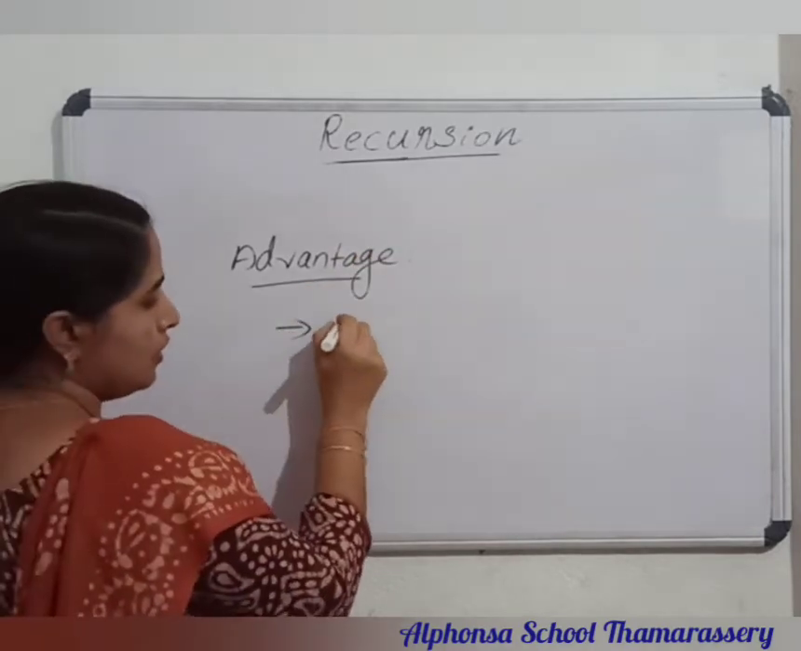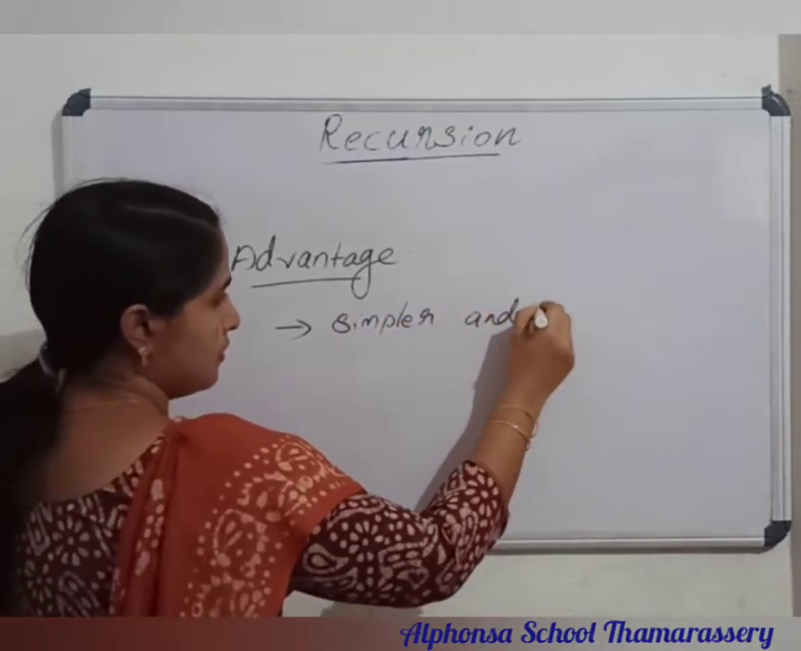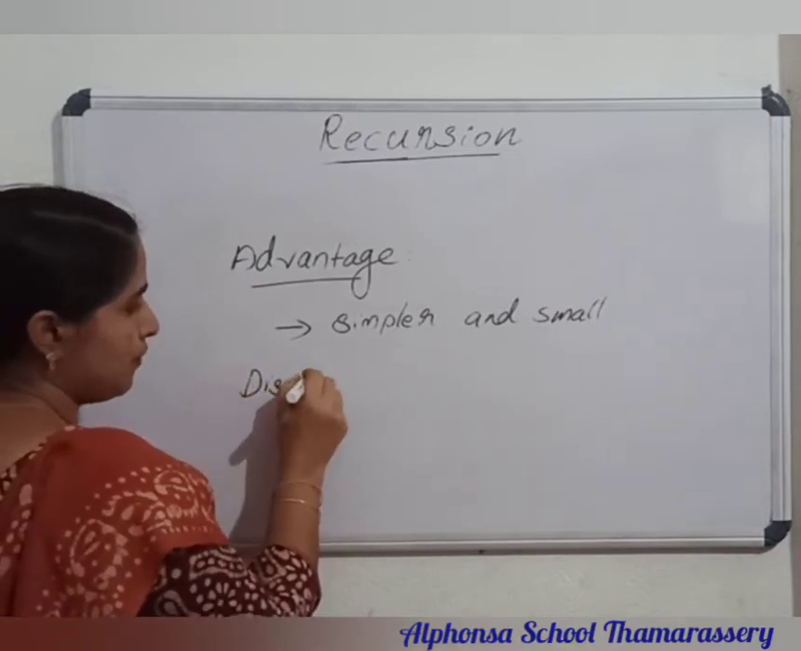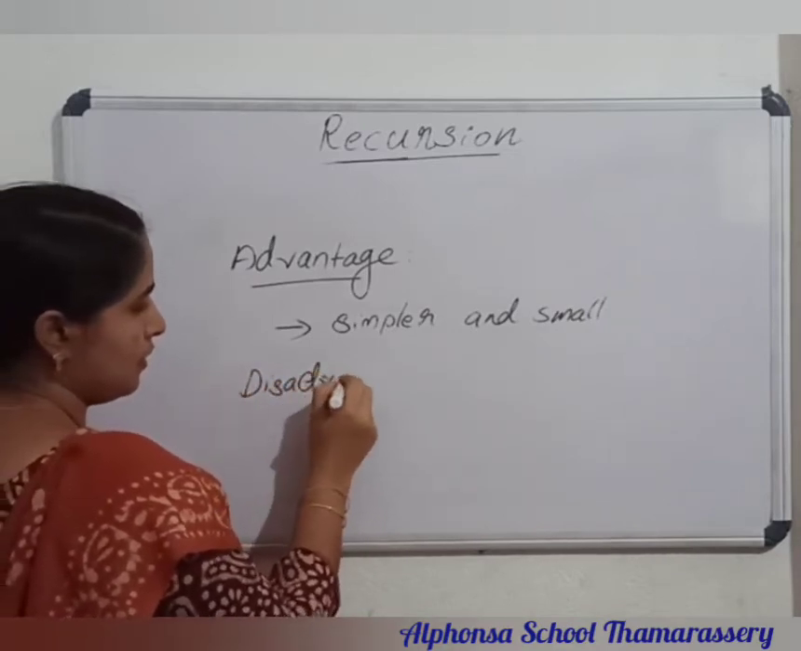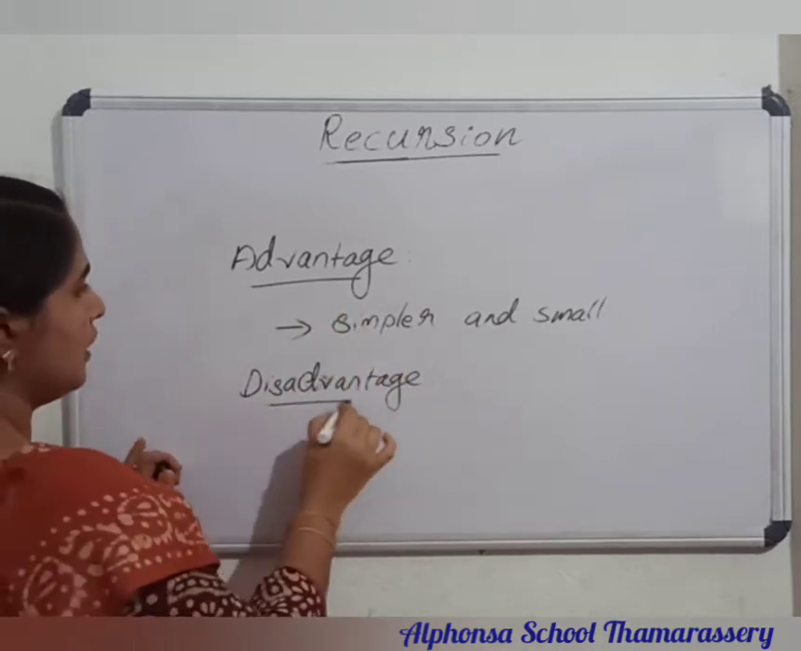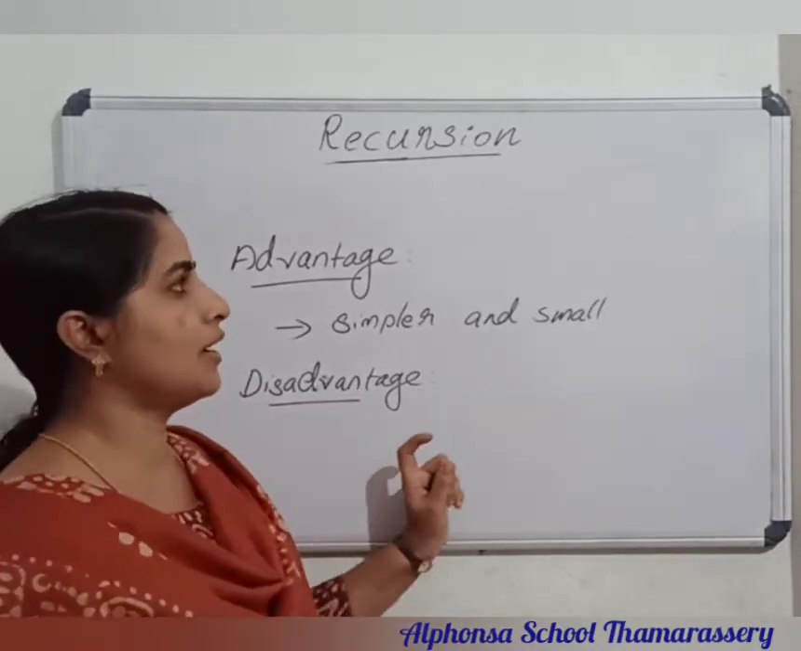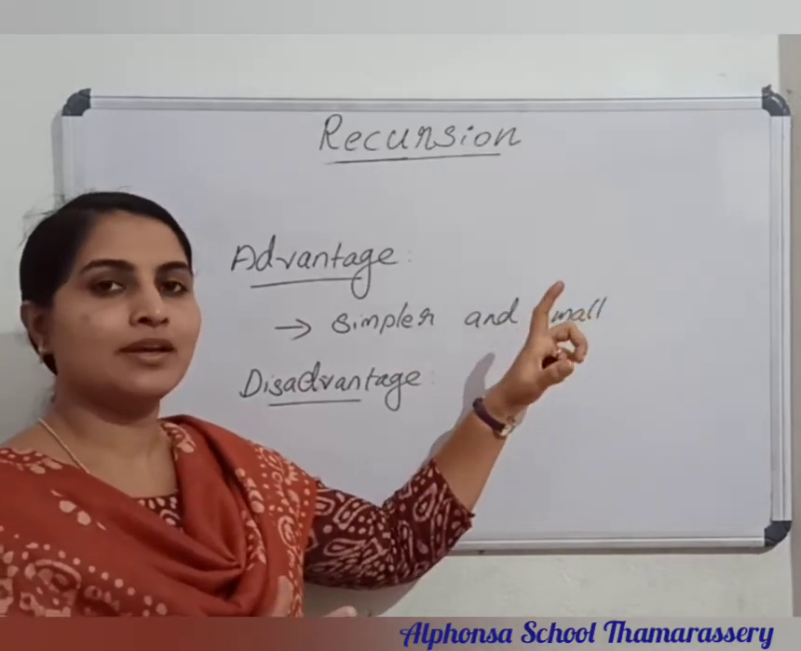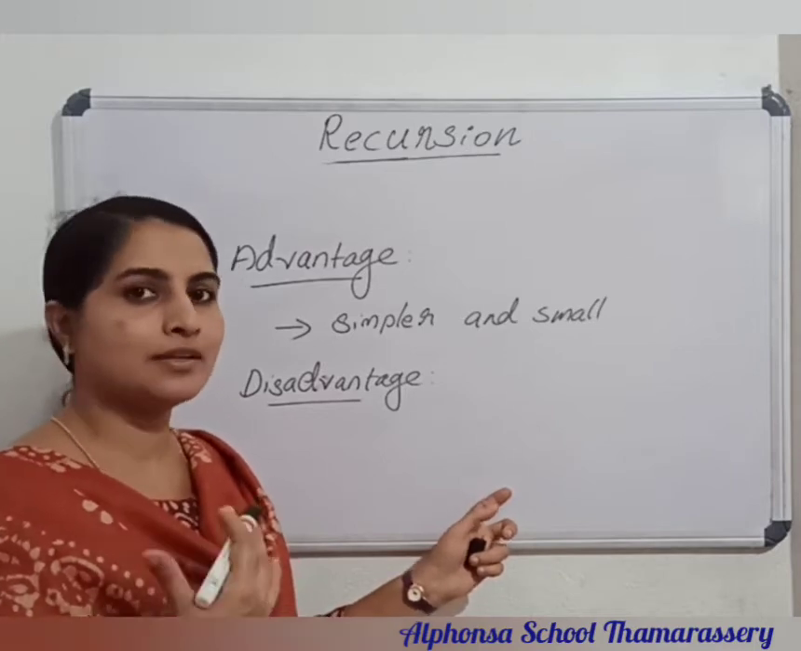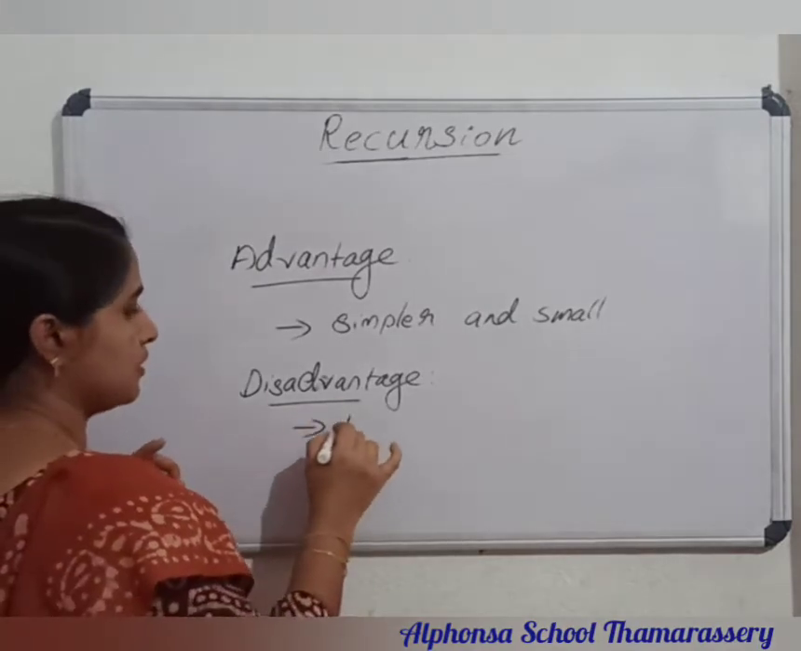So the advantage of a recursive function is that the code becomes simpler and small. And the disadvantage of a recursive function is that it takes more time. Because as we have seen, it creates a stack overhead inside the computer memory. Then the data is taken from the stack. It takes more computer memory and it takes more time for the execution. So it takes time.